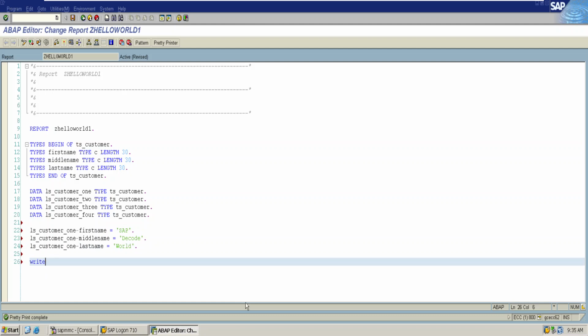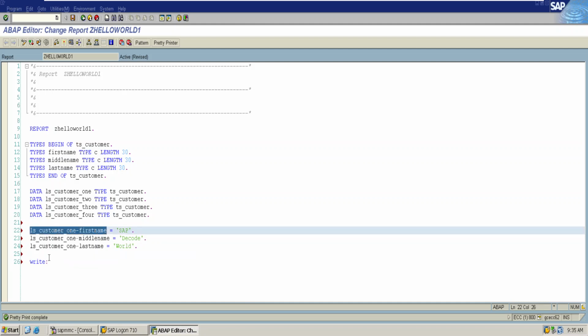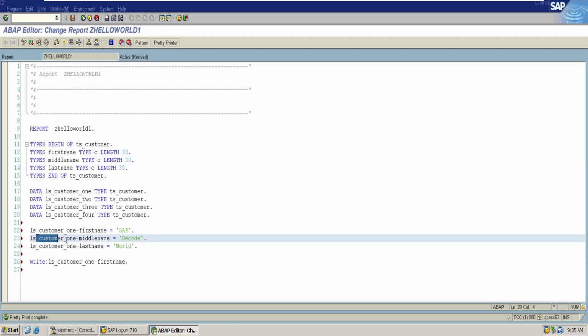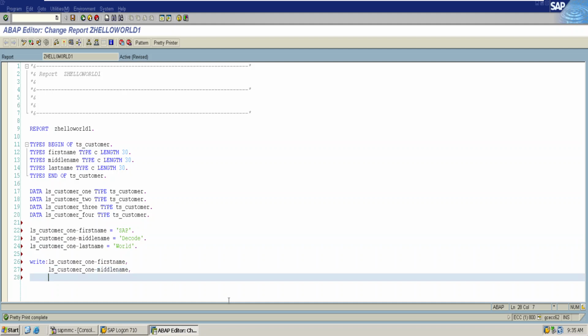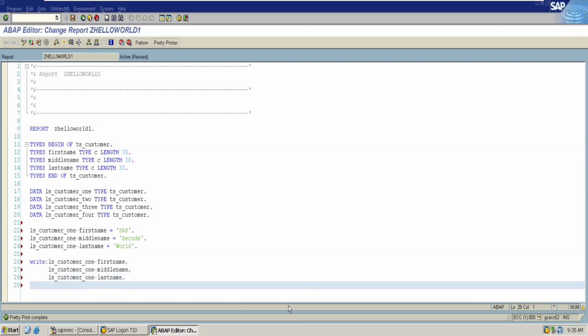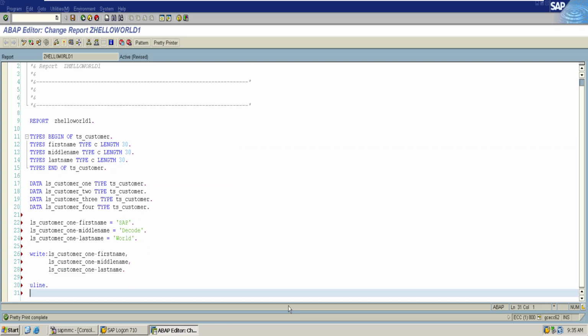I can either write one particular attribute, or I can directly write the entire structure. Let us check for any syntactical errors. Okay, pretty print the program and then activate.